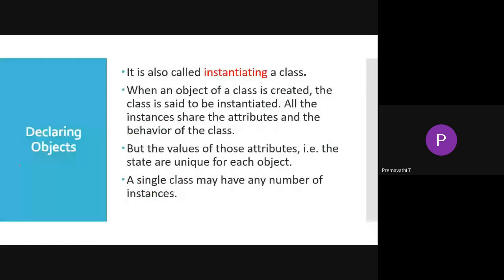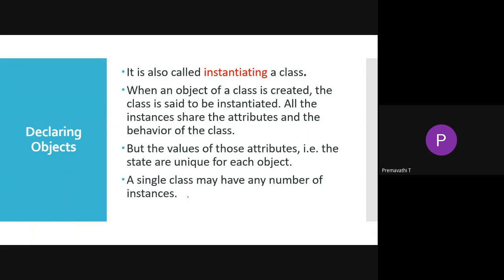Next, declaring the object. How do we declare the object? The declaration of an object is called instantiating the class. When an object of the class is created, the class is said to be instantiated. All those instances share the attributes and behavior of the class. The values of those attributes, the states, are unique to each object.